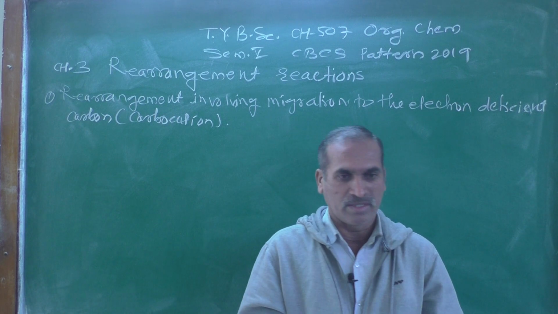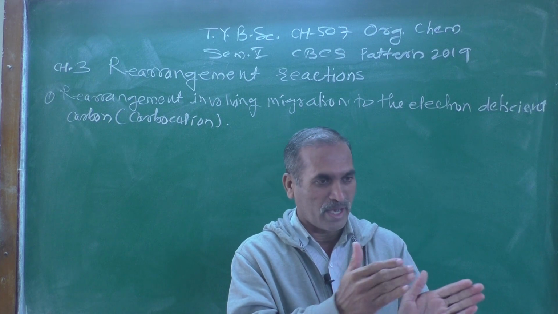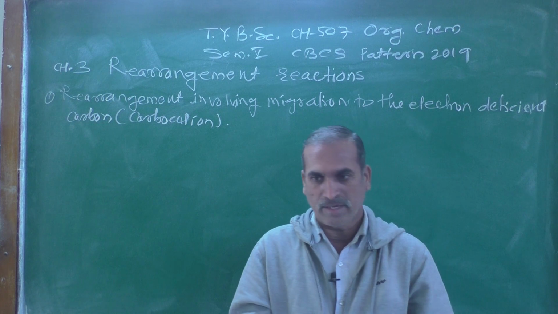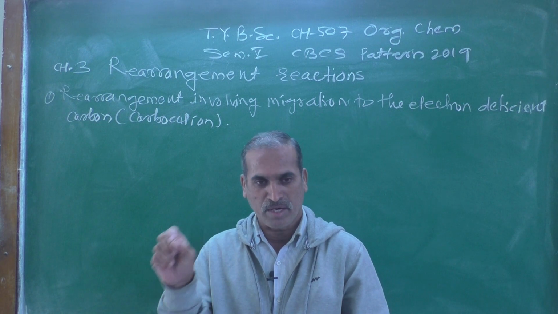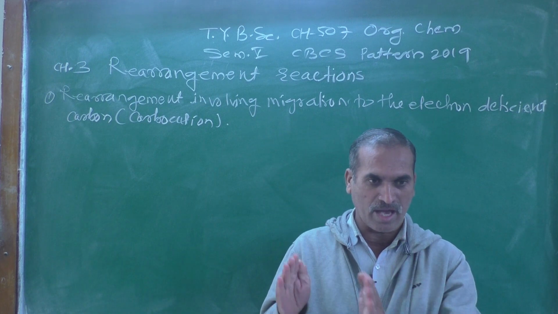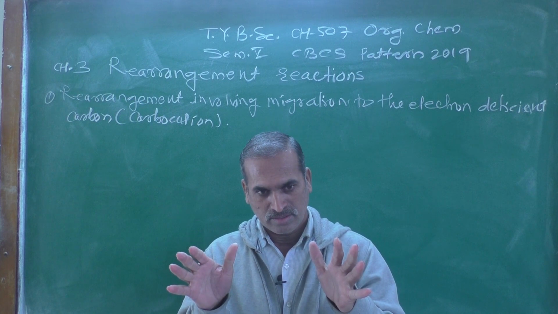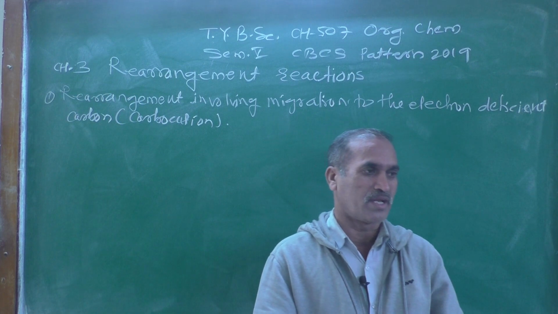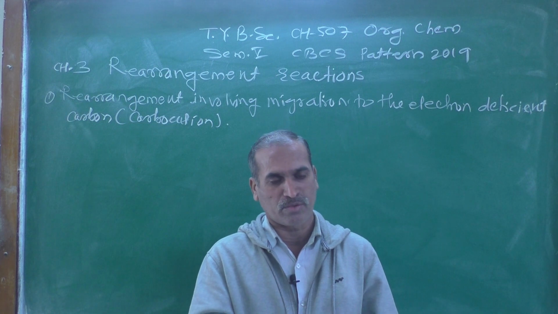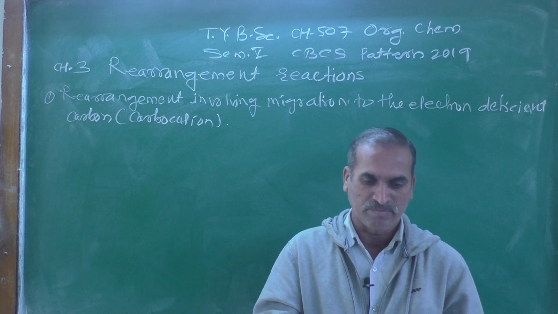What types of rearrangement are involved? How does the migrating group migrate, or how are atoms or groups rearranged in a rearrangement reaction, as we discussed in our previous lecture? Today we are going to continue the rearrangement reactions in an extended manner.